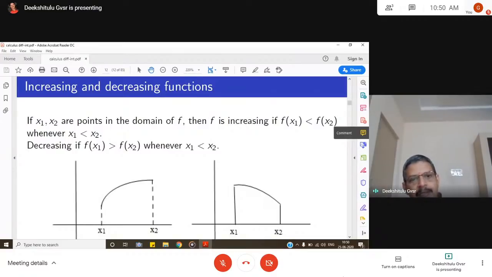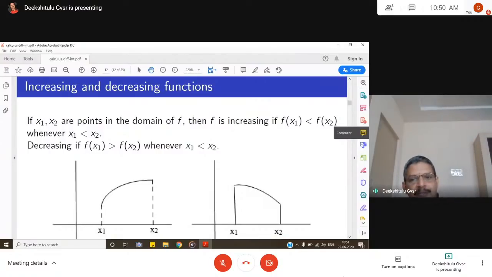So here also, increasing and decreasing functions are the study of the function with respect to x. When x is increasing and the function is also increasing, we call it an increasing function. When x is increasing and the function is decreasing, we call it a decreasing function.